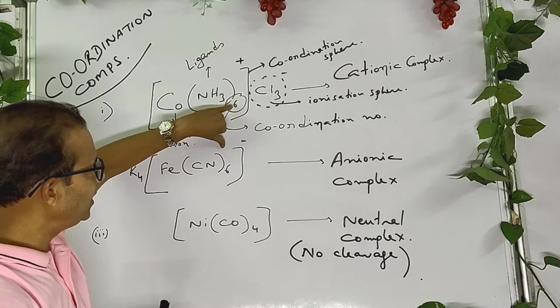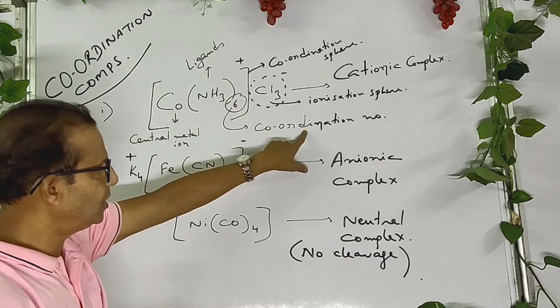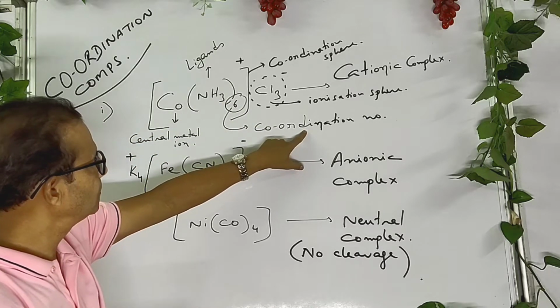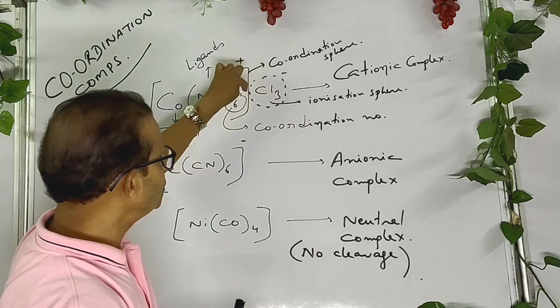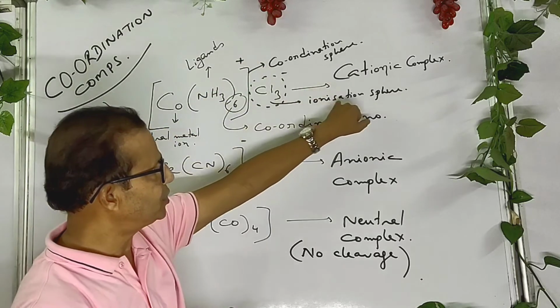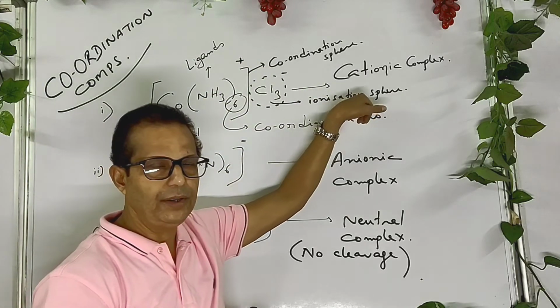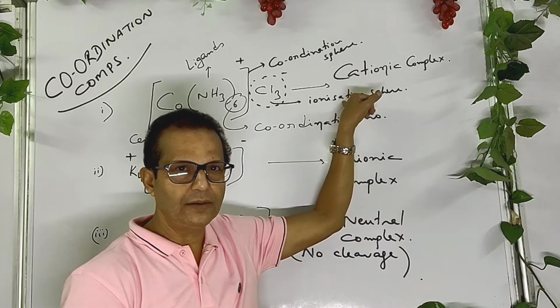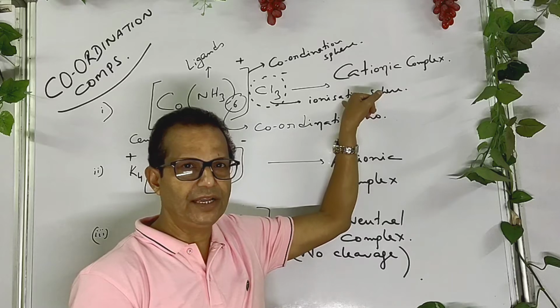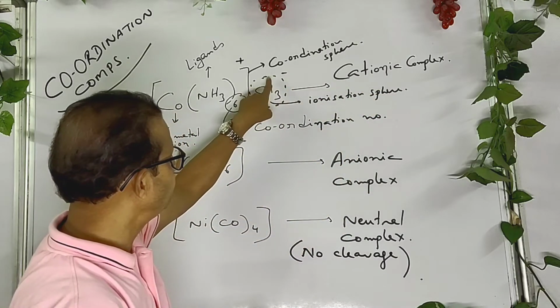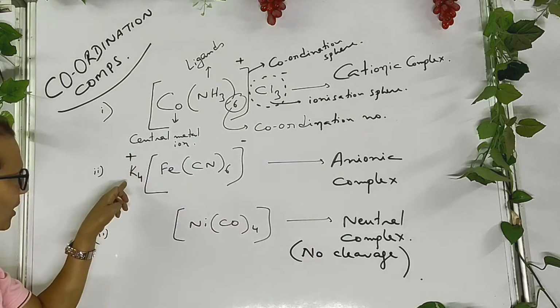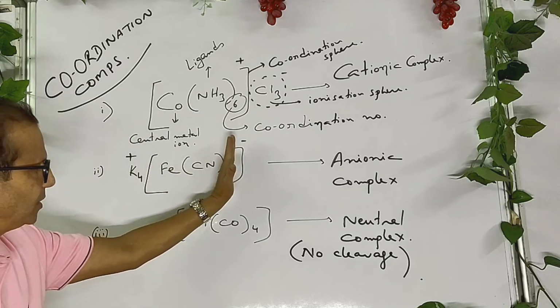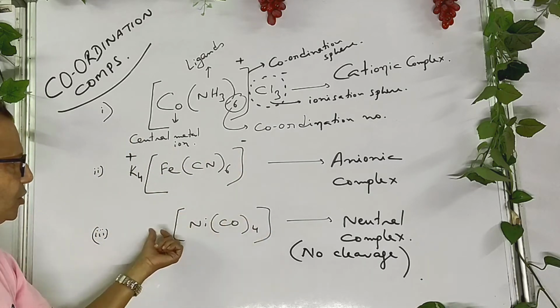The total number of ligands is called coordination number, and outside the bracket, that's called ionization sphere. Actually, whenever a coordination compound is dissolved in water, it gives the identification test of the ionization sphere. Ionization sphere, complex part, there is no ionization sphere, okay?